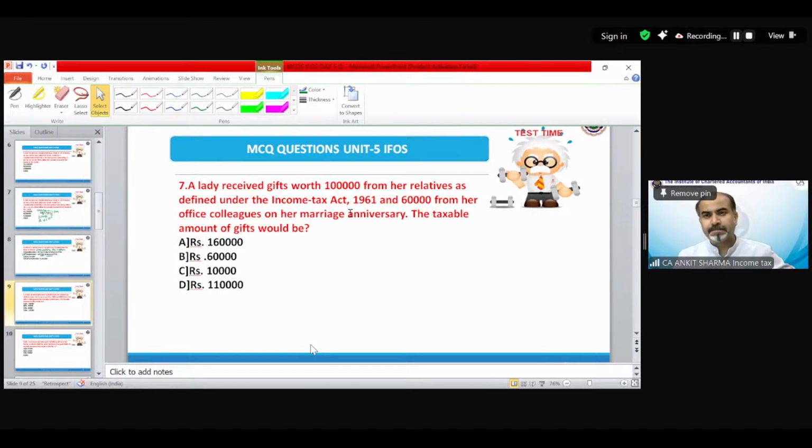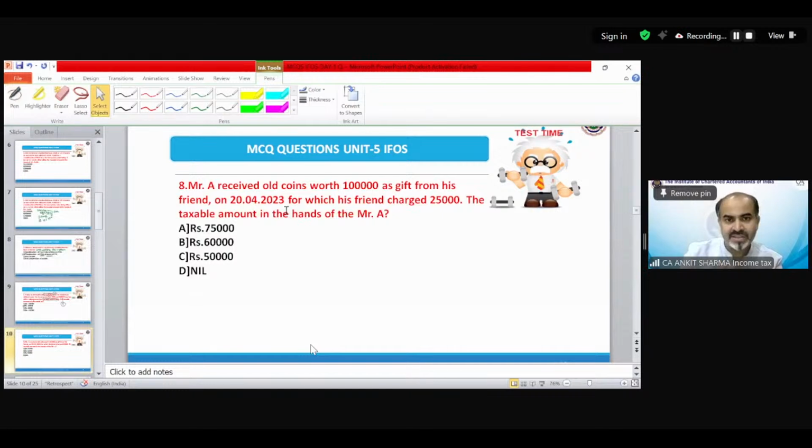Ayushi is saying A, Arinjan is saying B, Sujay is saying B, Shoaib is saying B. The correct answer is B. Why is B the correct answer? Because gift received from relative is exempted. These are not taxable. And gift received on marriage is exempted, but this is not marriage, this is marriage anniversary. So these are going to be taxable. Clear? So the correct answer for question 7 is B. Next, 8.